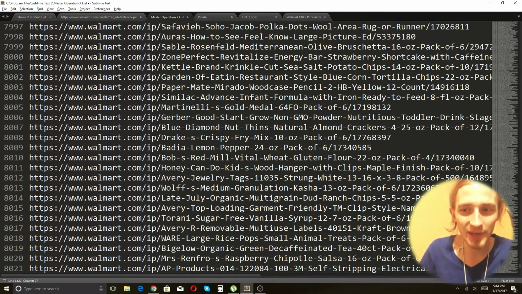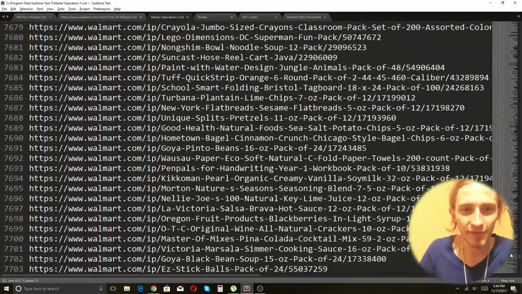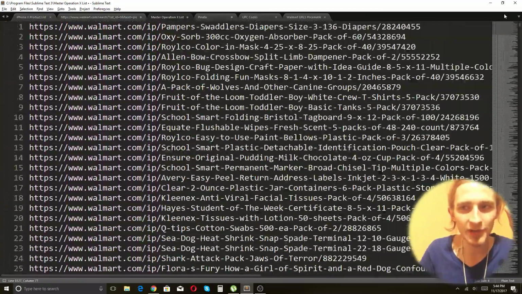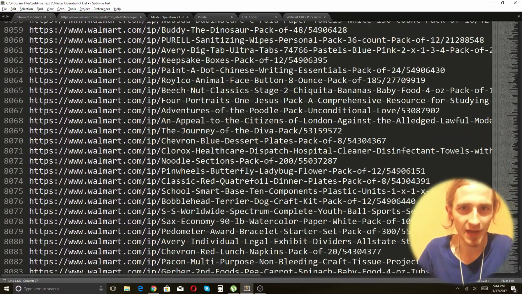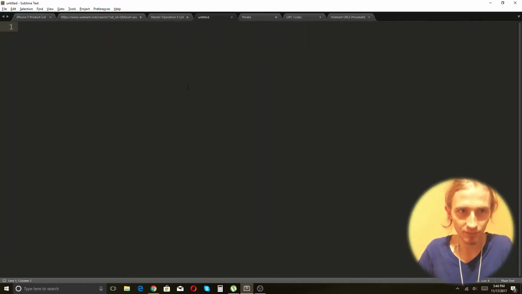And the problem is that a lot of these are fluffer items that I don't want to post, so I need to eliminate them even further. And so the way that we're going to do that is by making a new file, and this is going to be the final items, final bulk posting items.